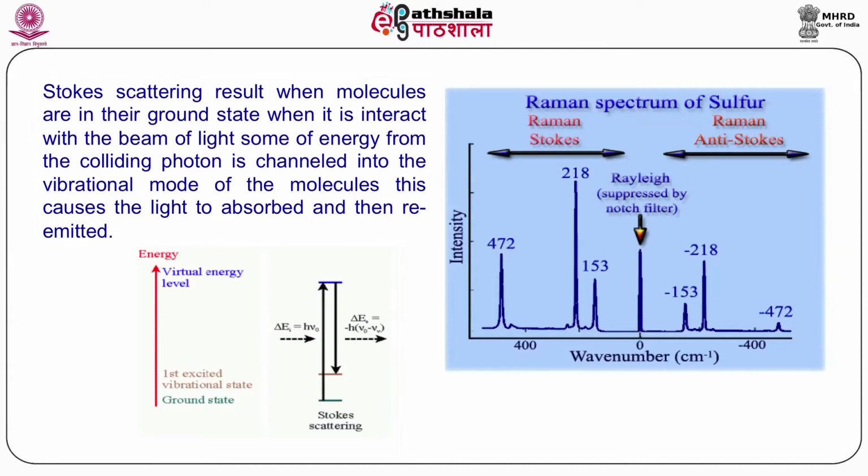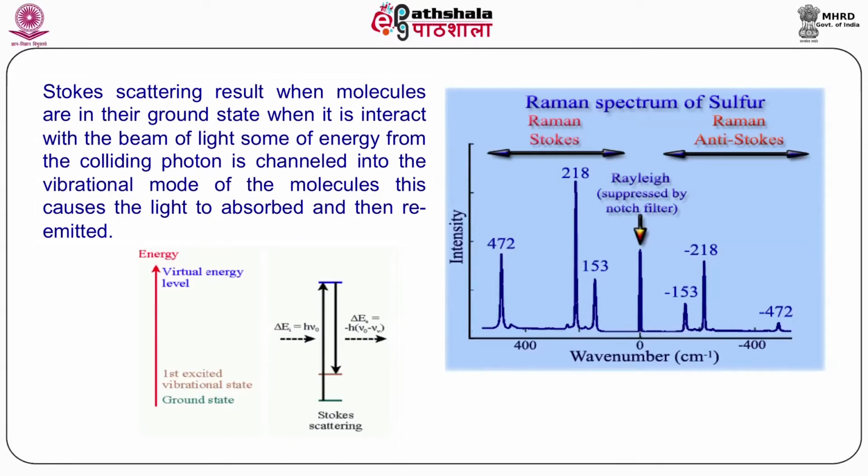This causes the light to be absorbed and then re-emitted. You can see here the ground state, first excited state, and virtual energy level, and how the change in the energy level occurs because of the Stokes scattering. Now you can see the Raman spectra of the sulfur, in which the Raman Stokes are generated at 472 wave number, 218 wave number, and 153. The three peaks are observed for the Raman Stokes.